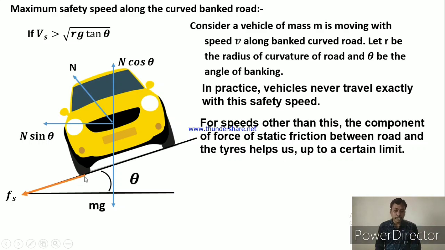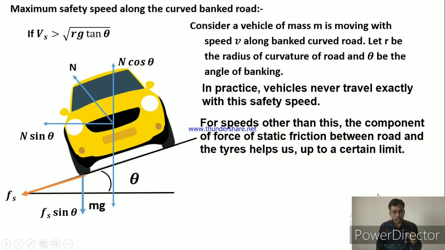So consider in this situation the frictional force is directed towards the center and along the inclined surface. The frictional force is resolved into two components, because these two components help us decide the limits.